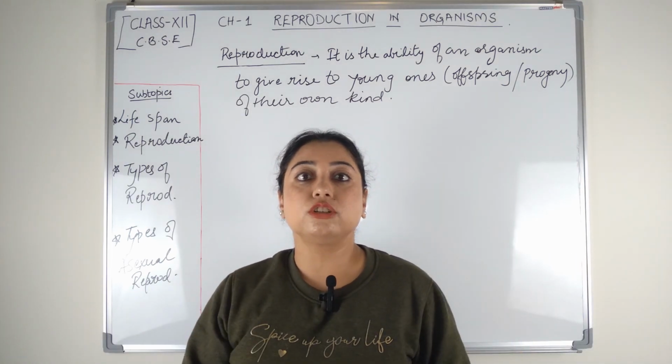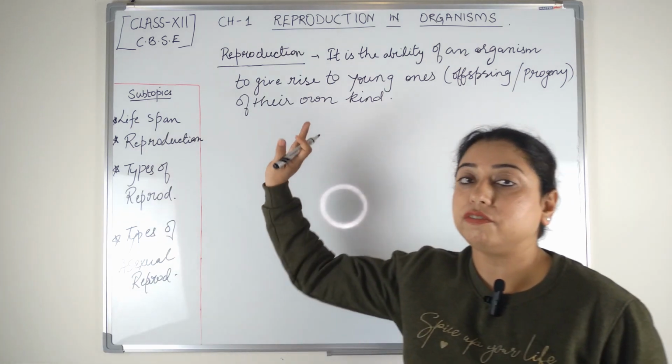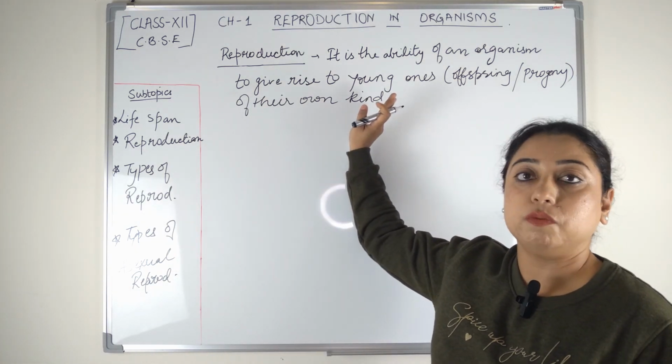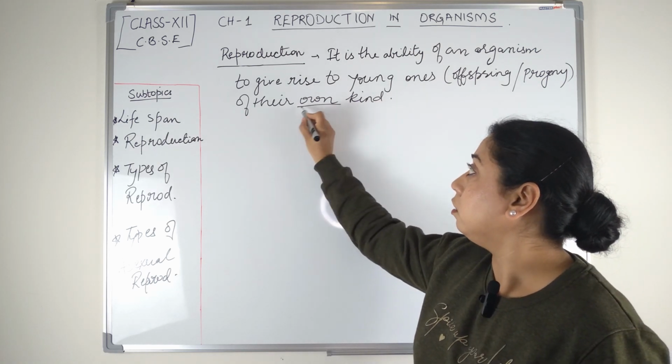So reproduction is basically defined as the ability of an organism to give rise to young ones, which are offspring or progeny of their own kind.